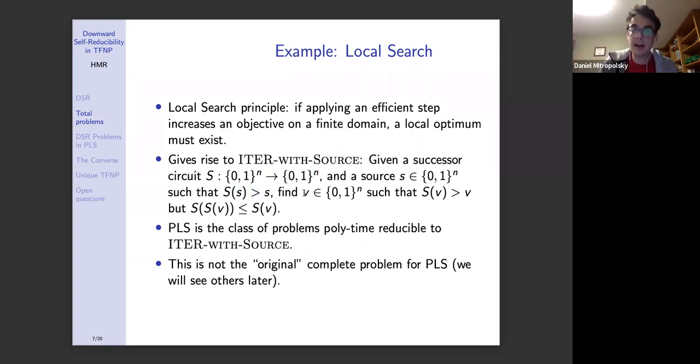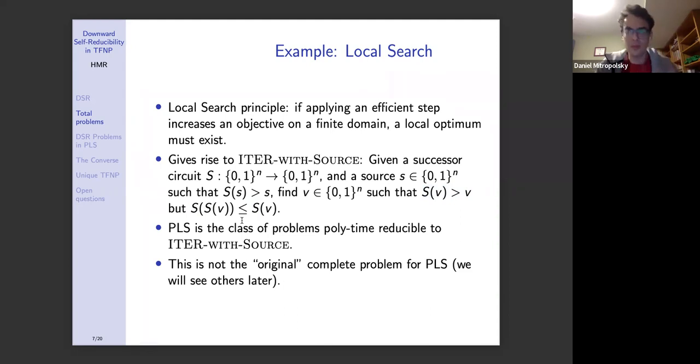And the solution is to find another string v such that when you apply S to v, you get something bigger than v. So S did increase when applied to the point v, but when you apply S to S of v, well, then that string is less than or equal to S of v. So you found a local optimum. That local optimum was the point S of v. Okay. So PLS is the class of search problems that are polytime reducible to Iter with Source.